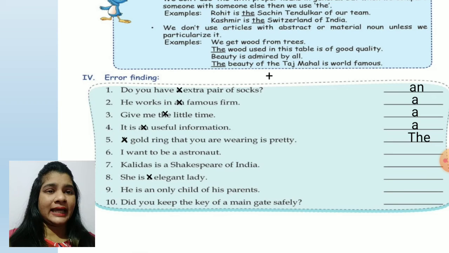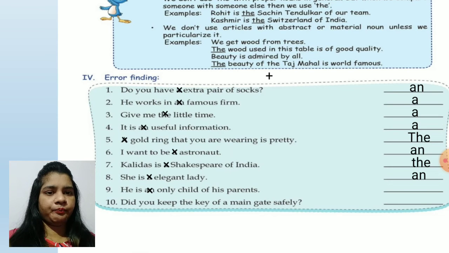I want to be an astronaut. A is giving a vowel sound, astronaut, children. So cut a and write an astronaut. Kalidas is a Shakespeare of India. Just now we have read, the Shakespeare, it will be. So cut a and write the. Kalidas is the Shakespeare of India. She is a elegant lady, children. Elegant is giving a vowel sound. So cut a and write an elegant lady.